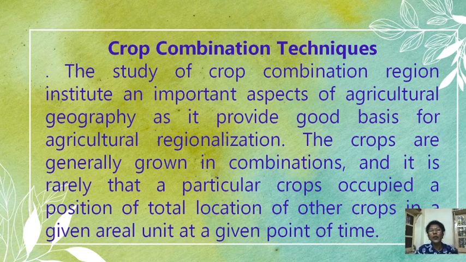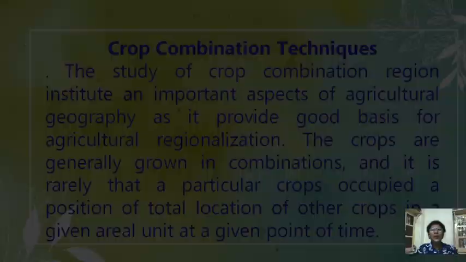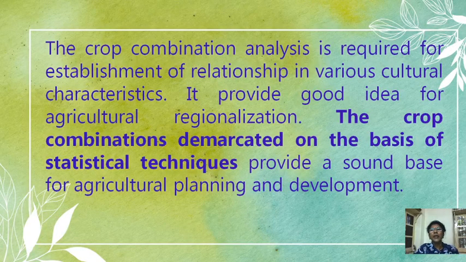In India, they are growing so many crops. They are doing it in combinations. At a time they are growing rice with other crops or wheat with other crops. So this is known as a crop combination. It means at a time farmers are growing more than one crop, and this combination depends on climatic conditions, and on local phenomena also.